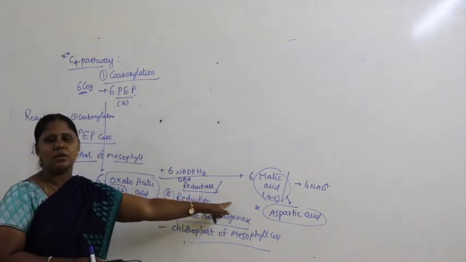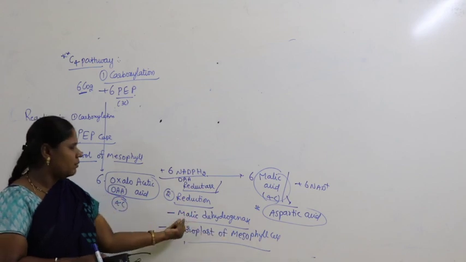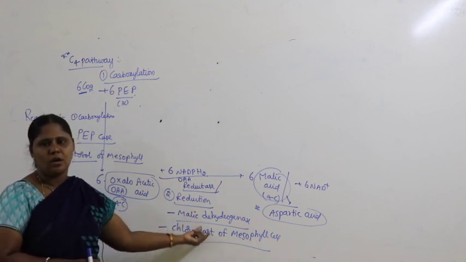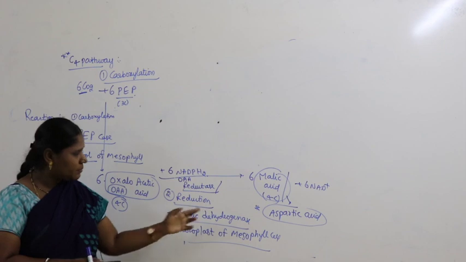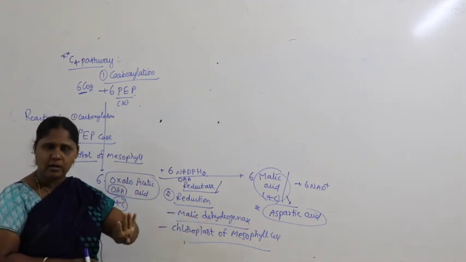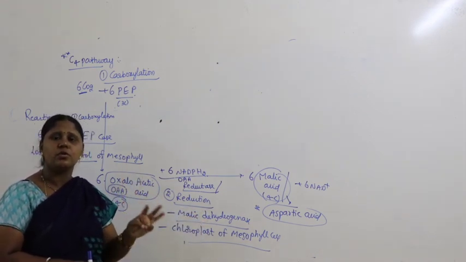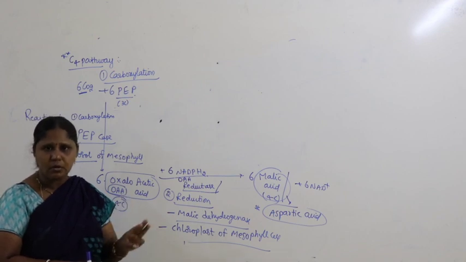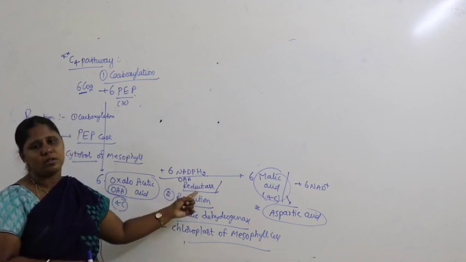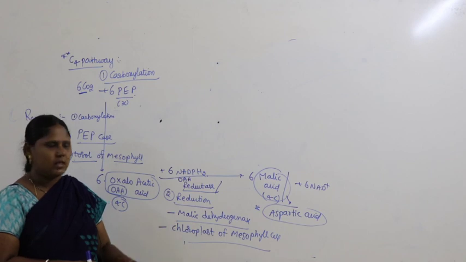What is produced here? Malic acid. That's why it's called malic dehydrogenase. This enzyme belongs to class 1, oxidoreductases, which we discussed. You can simply call this a reductase enzyme.